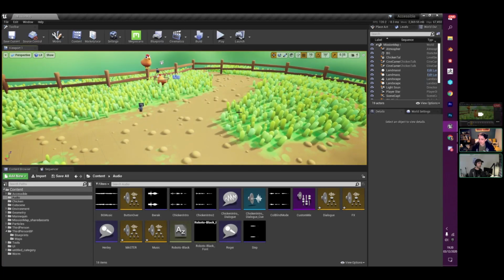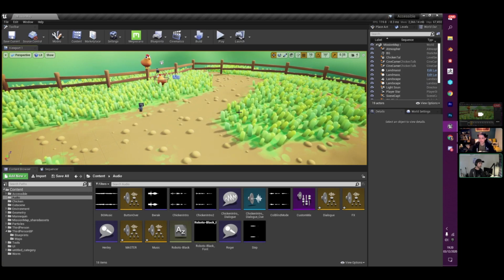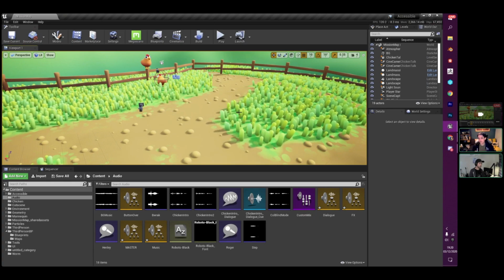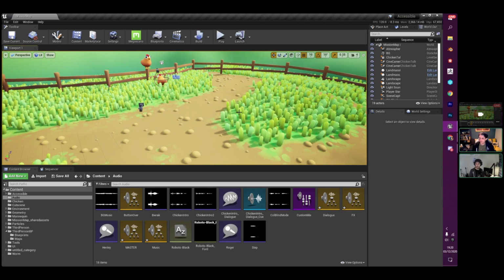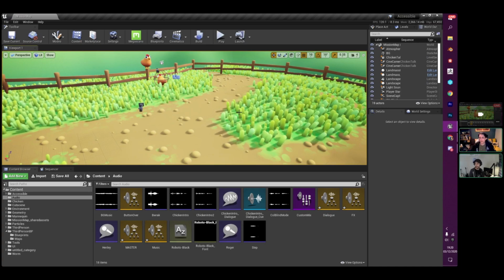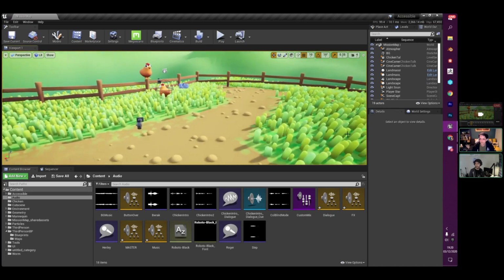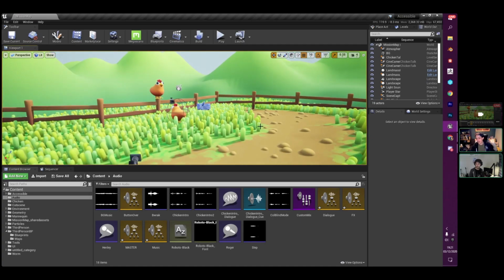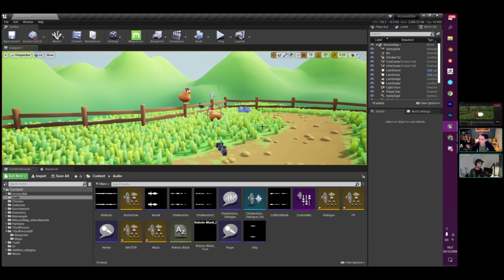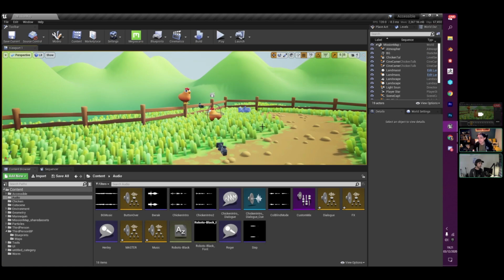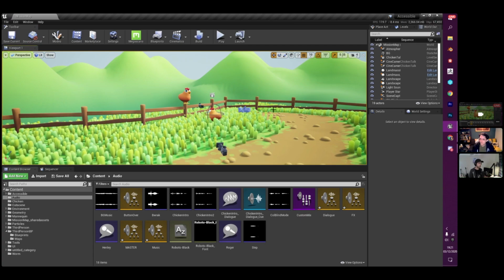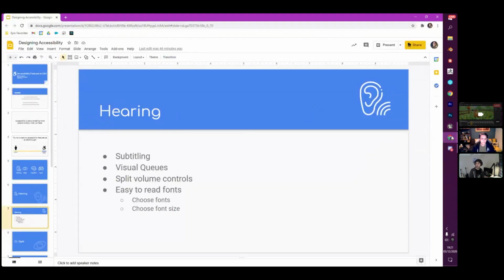There is also creating audio cues as well. I haven't done a demonstration of that because that's a simpler effect to create. You just do a particle effect, or a UI effect that points the player in a particular direction so that they know that something's happened. This is particularly useful if you've got a game that relies on audio to tell the player that something is happening in the area around them. So definitely worth keeping in mind.